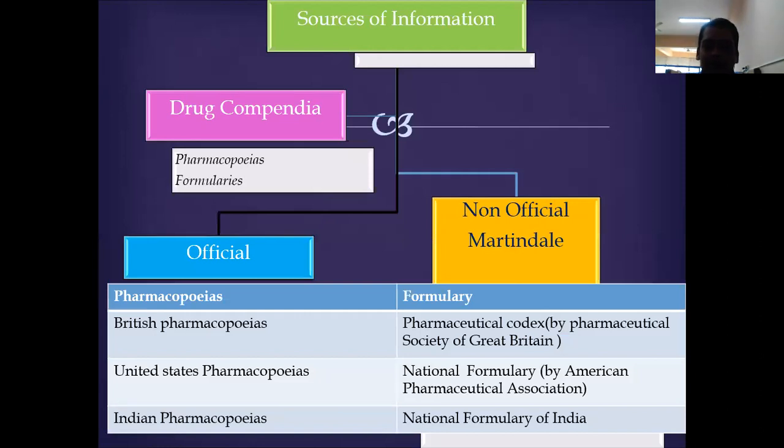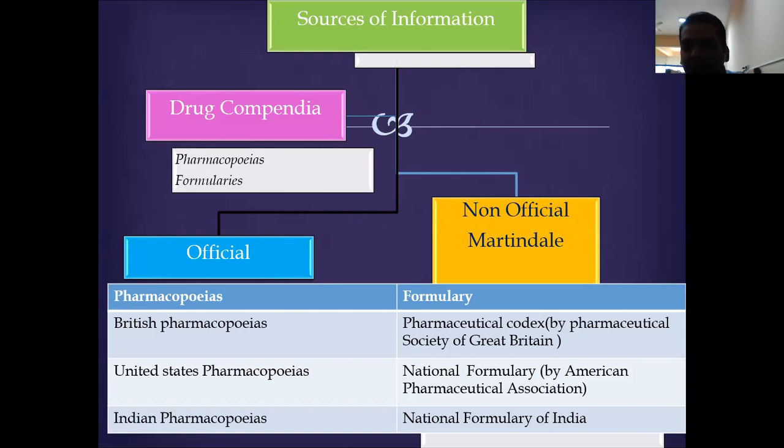We also need to understand the sources of information from which drug information can be obtained. There are different sources of information, that means where we can collect this information, like drug compendia, that is pharmacopoeia and formulary, and non-official materials are also there. So these are basically the two things, pharmacopoeia and formulary.